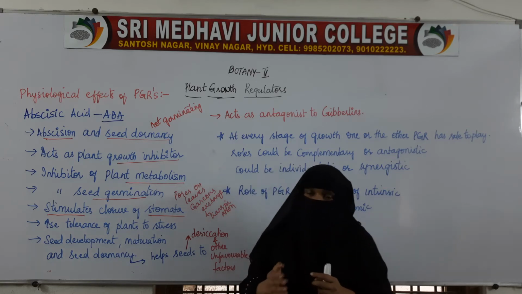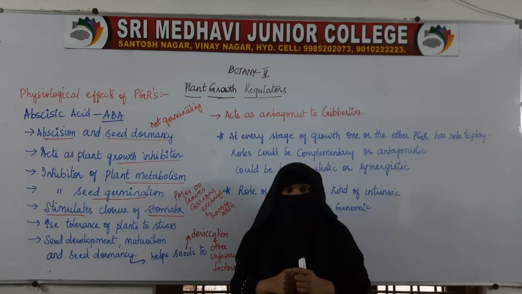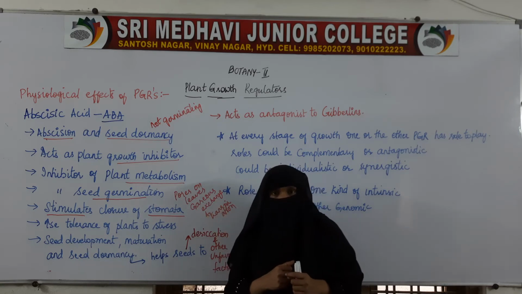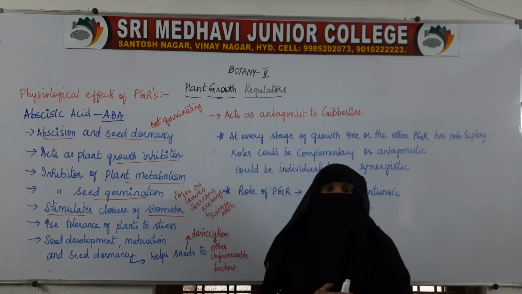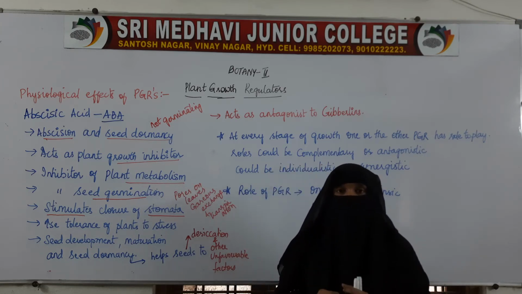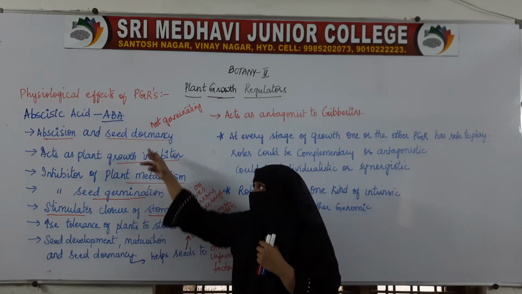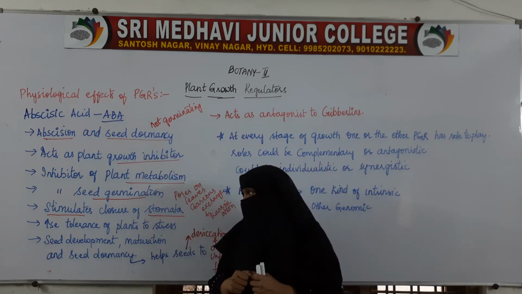So if the exchange of gases is taking place continuously, then the stomata need to be open. But for certain reasons, the stomata need to be closed. That stimulation of closing of stomata is done by abscisic acid.